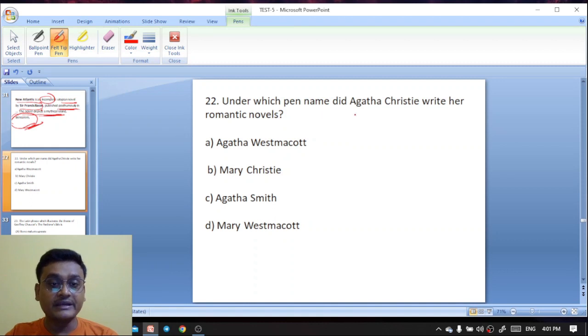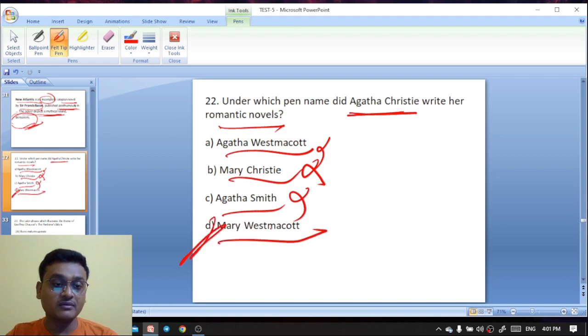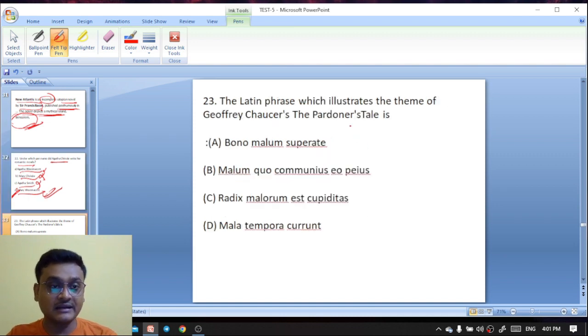Under which pen name did Agatha Christie write her romantic novels? Agatha Westmacott, Mary Christie, Agatha Smith, Mary Westmacott. It's Mary Westmacott. Agatha Christie wrote her romantic novels under the pen name Mary Westmacott. Here D is the right answer.